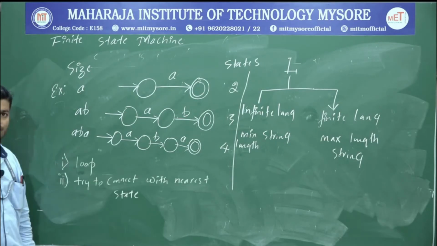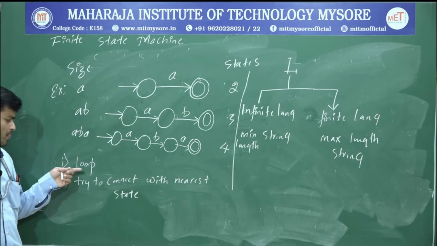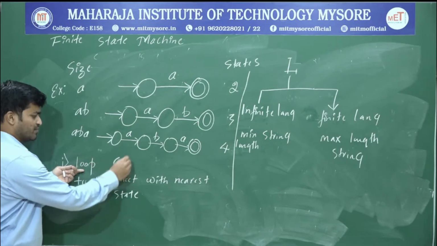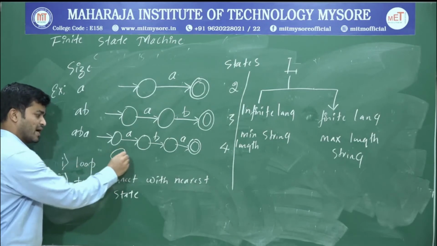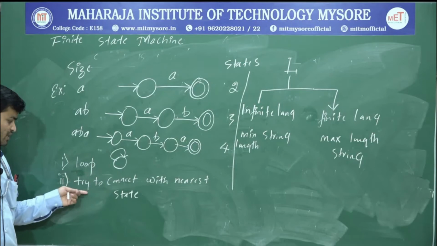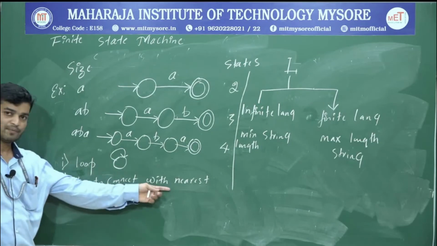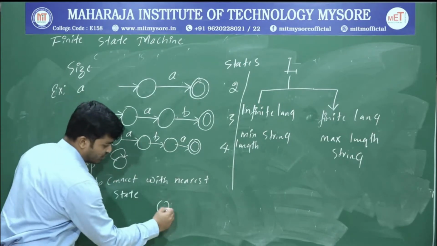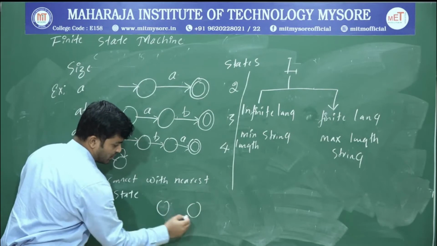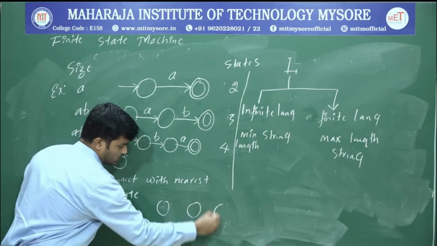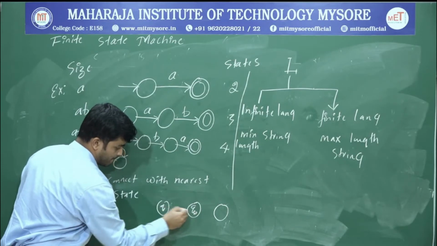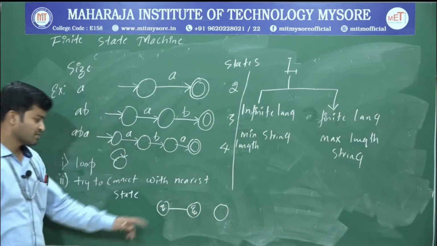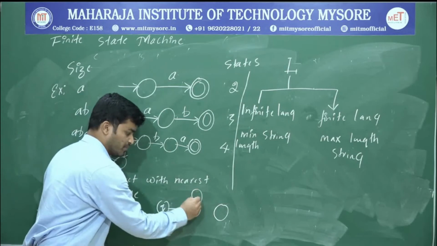And one more thing: while constructing a DFA, first give preference to a loop. If there is some state, always give preference to a loop. Next, try to connect with the nearest state. Assume this one is Q0. Always give first preference to a loop.